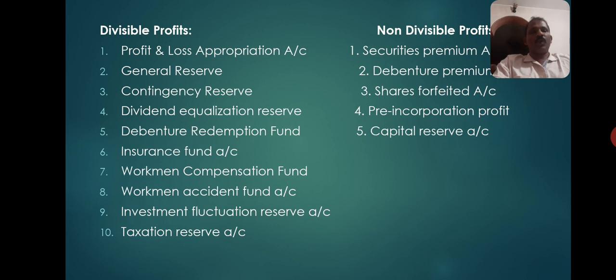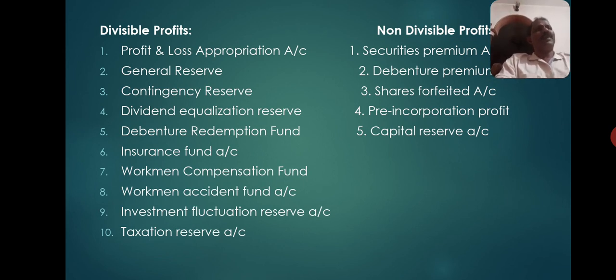Say, balance in profit and loss appropriation. You prepare the final account of the company and transfer the balance to the balance sheet. Balance in profit and loss appropriation, that amount. Then balance in general reserve, balance in any contingency reserves, dividend equalization reserve, debenture redemption fund, insurance fund account, workmen compensation fund over and above the workmen liability, then workmen accident fund, investment fluctuation reserve account, taxation reserve. These reserves are usually created out of profit before distribution. When there is no reason for their utilization, they can be used for redemption purpose.